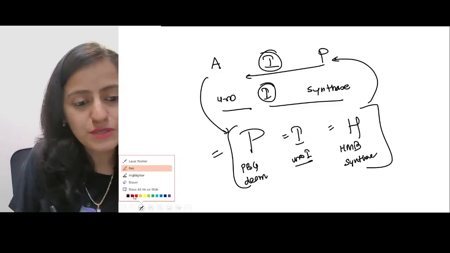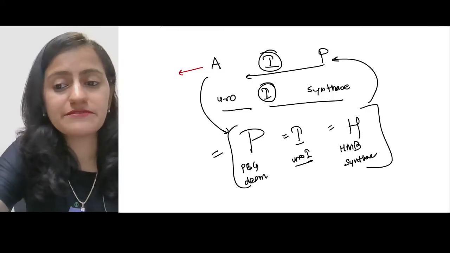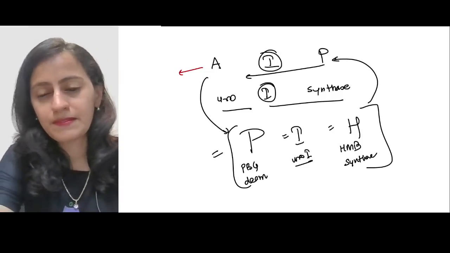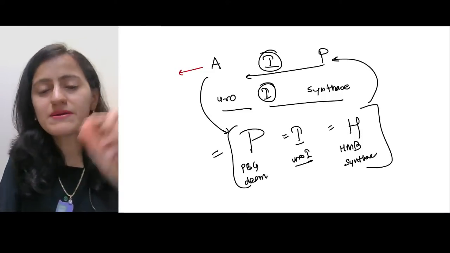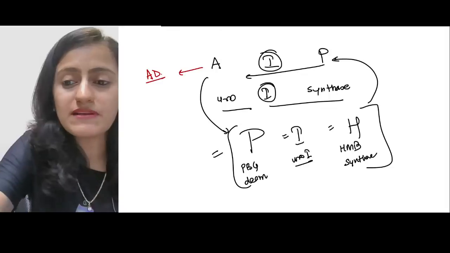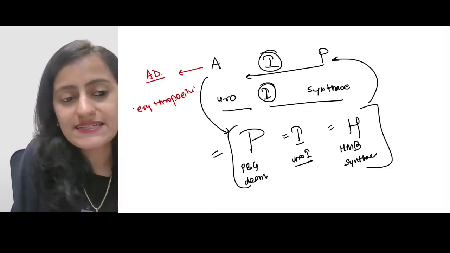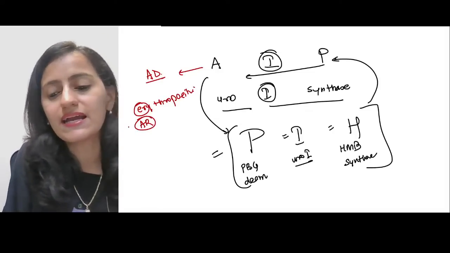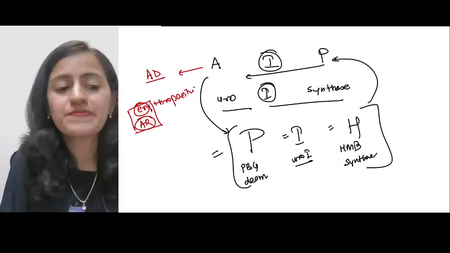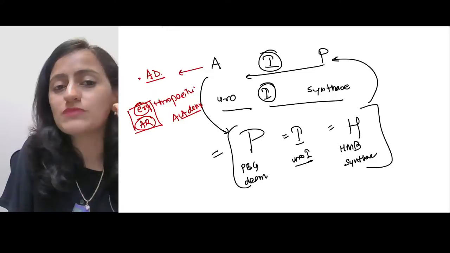Other important points for acute intermittent porphyria. Is it autosomal dominant or is it autosomal recessive? Remember that the majority of the porphyrias are autosomal dominant. We will come to this point. We will revise this mnemonic again, that the erythropoietic porphyrias, erythropoietic, ER is AR. Those are the ones which are autosomal recessive. Okay, ER is AR and also the ALA dehydratase one. Okay, we will see that. So remember, this is autosomal dominant.